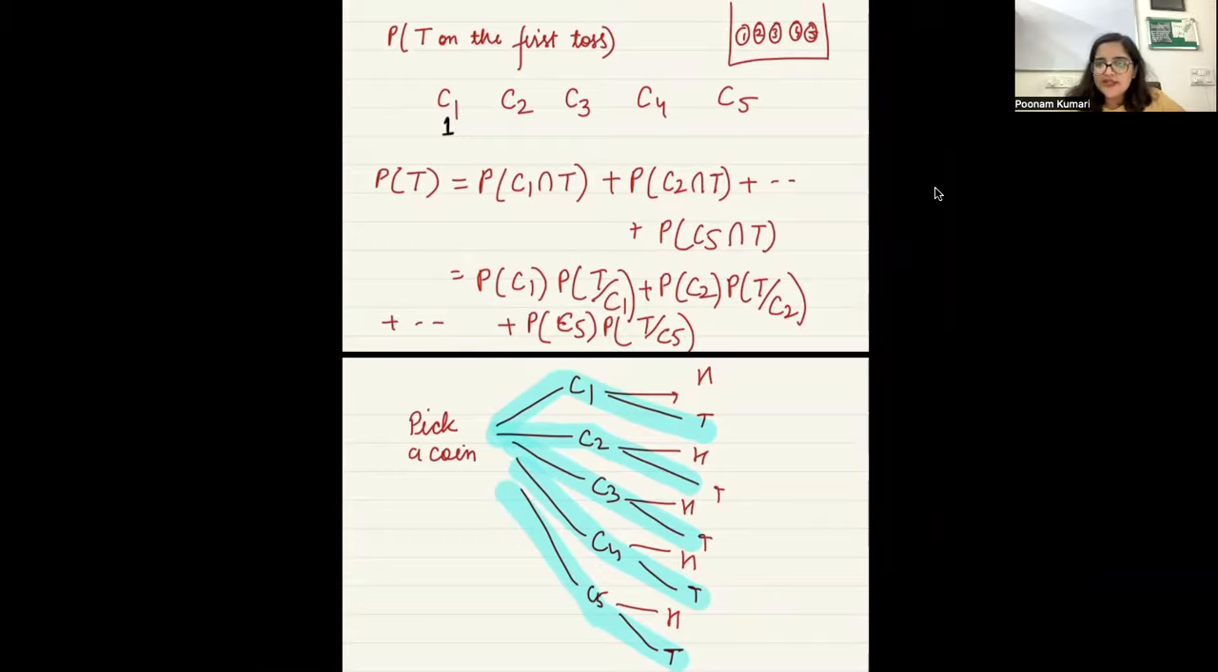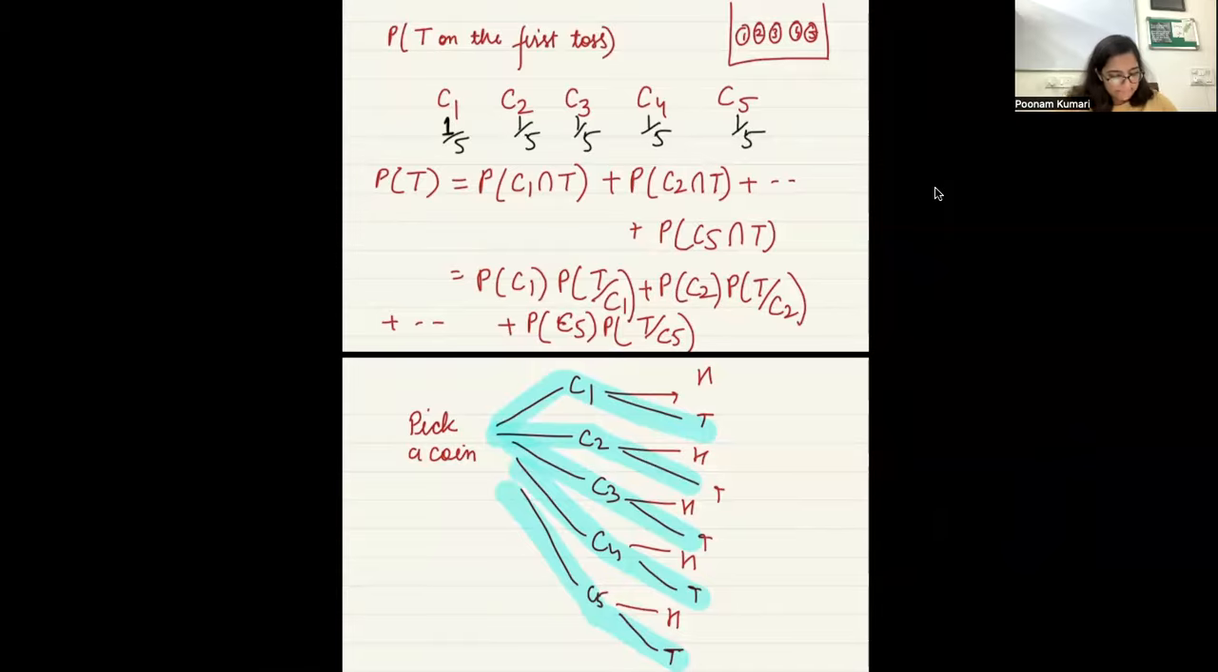There are 5 coins, right? And you have to pick one at random. You are not biased towards picking anything. Everything is equally likely. Then the probability of each coin is 1/5. This is also 1/5, this is also 1/5, this is also 1/5, right?